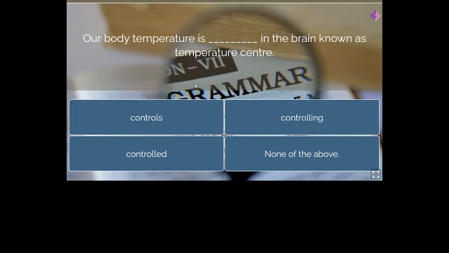So our brain is considered to be or known as the temperature center. So what should be the answer of this? Our body temperature is dash in the brain known as temperature center. So what do you think should be the answer?